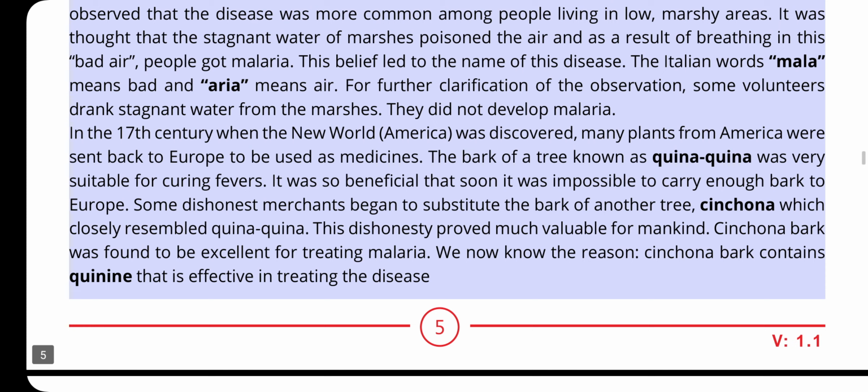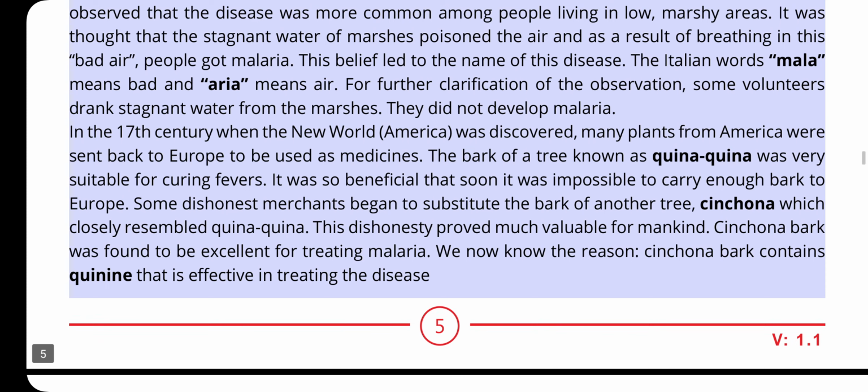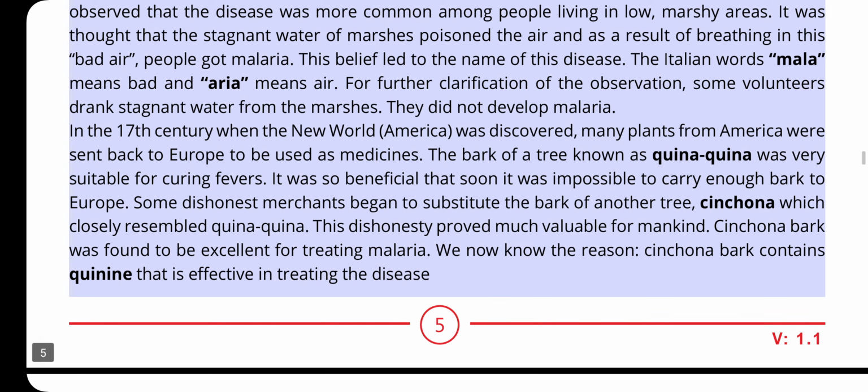In the 17th century, when the New World, America, was discovered, many plants from America were sent back to Europe to be used as medicine. The bark of a tree known as quina was very suitable for curing fevers. It was so beneficial that soon it was impossible to carry enough bark to Europe. Some dishonest merchants began to substitute the bark of another tree, cinchona, which closely resembled quina. This dishonesty proved very valuable for mankind.